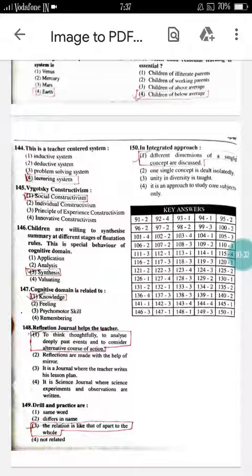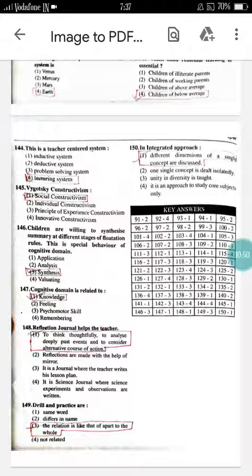Drill and practice are the option number 3, that is a relation like that of a part to the whole. So drill and practice is the relation of a part to the whole. So option number 3 is correct.